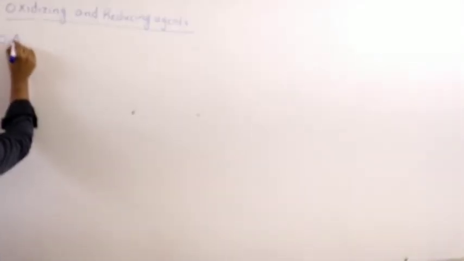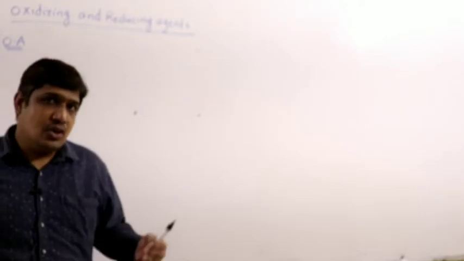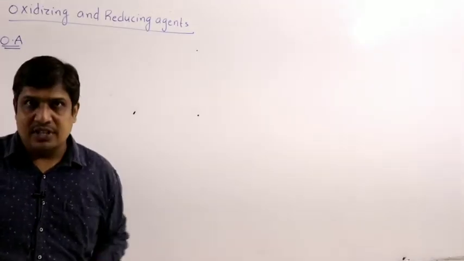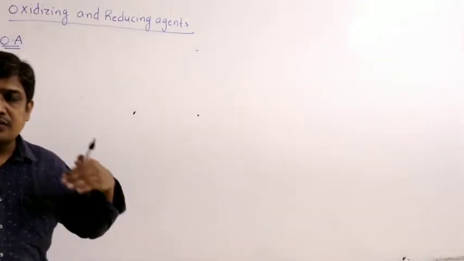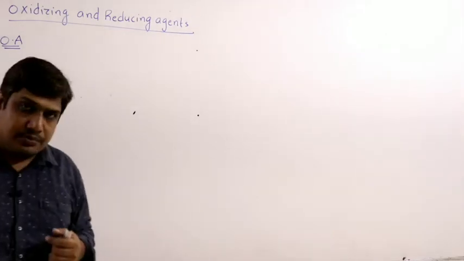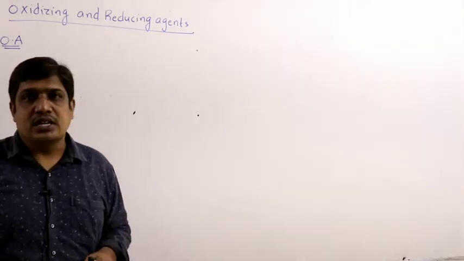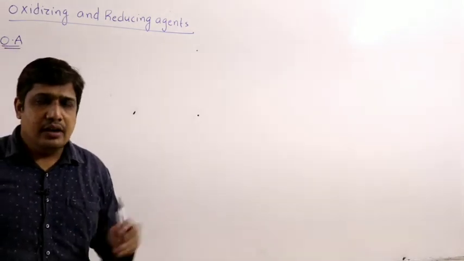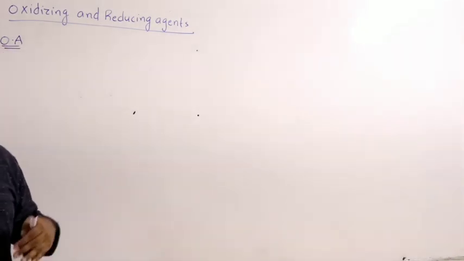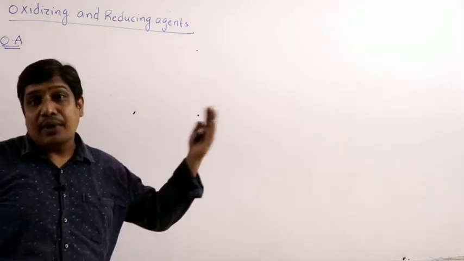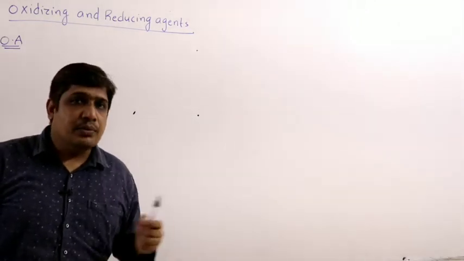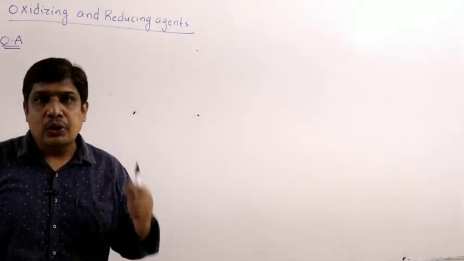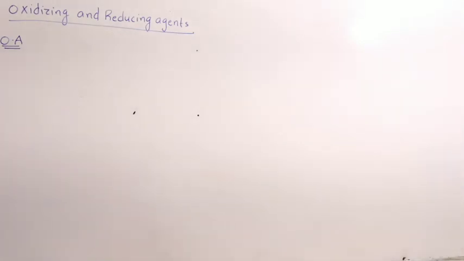So OA, oxidizing agent. It is a substance which oxidizes some other substance. In that process, it itself will undergo reduction. I repeat, it is a substance which oxidizes some other substance. In that process, it itself will undergo reduction. So what is the meaning of this?